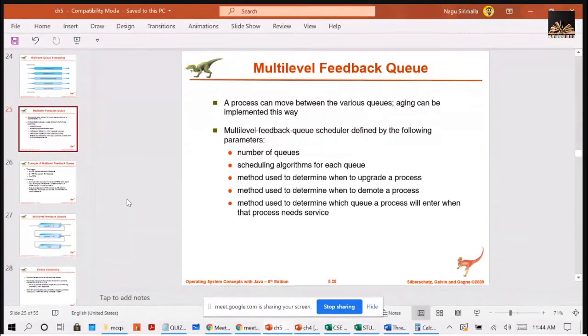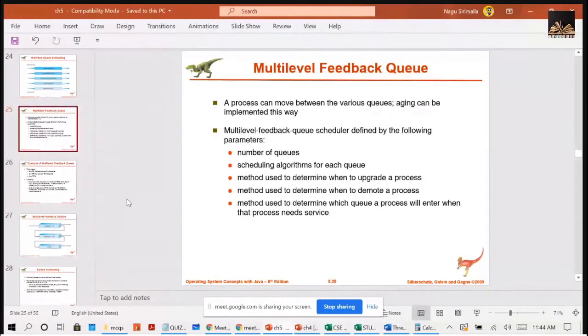So if a process uses too much CPU time, it will be moved to the low priority queue.